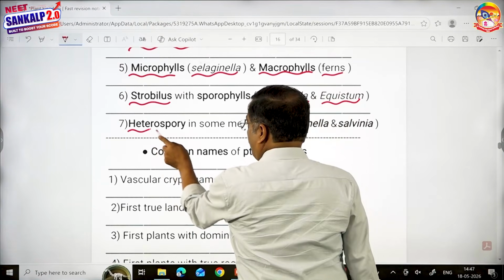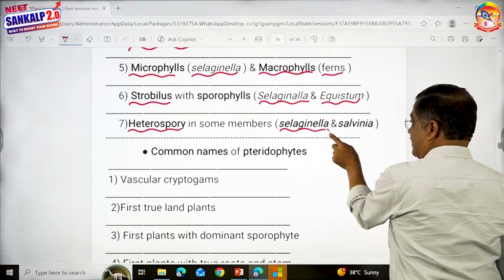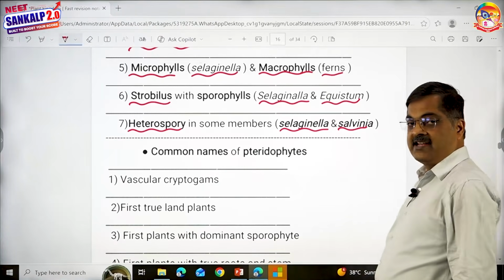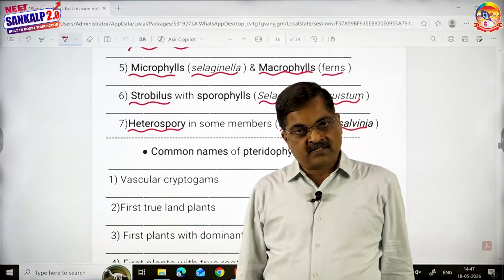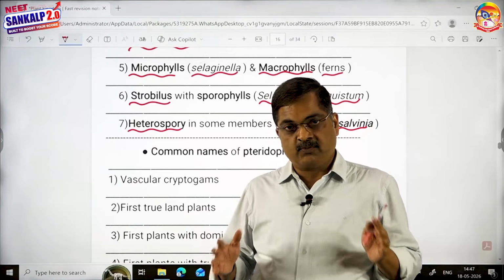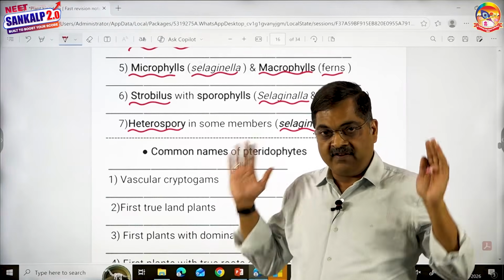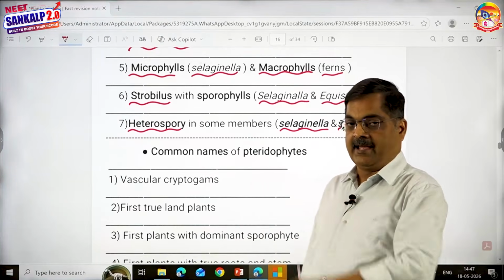Heterospory, we'll be discussing this in detail, is seen in some members like Selaginella and Salvinia. You see heterospory. Nice. We brought some important lines of your textbook, all right, and we kept here. They are very important. Don't forget them.